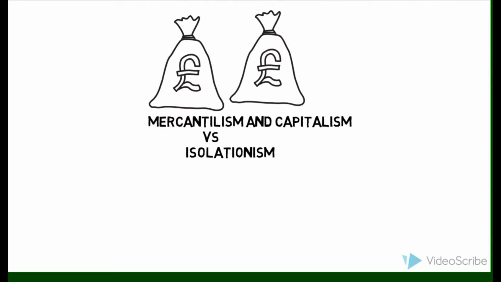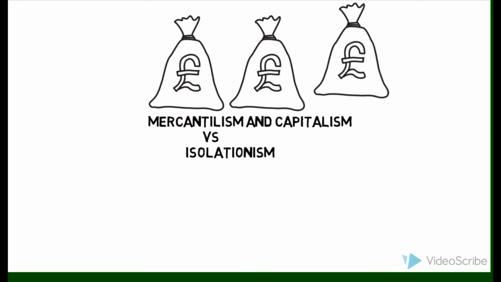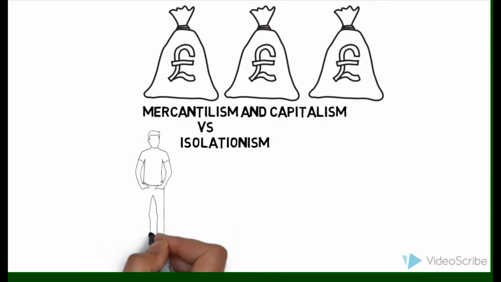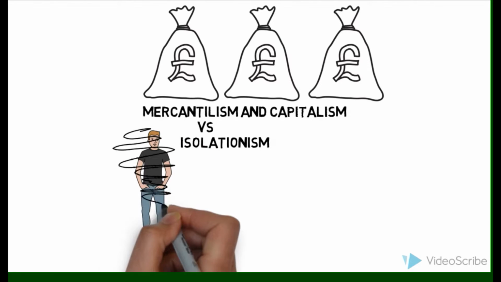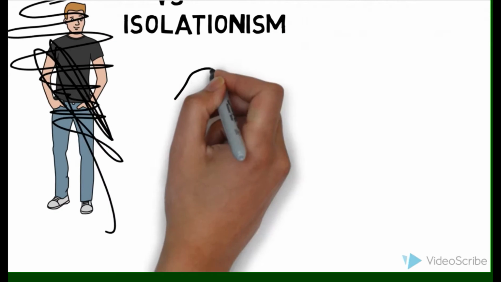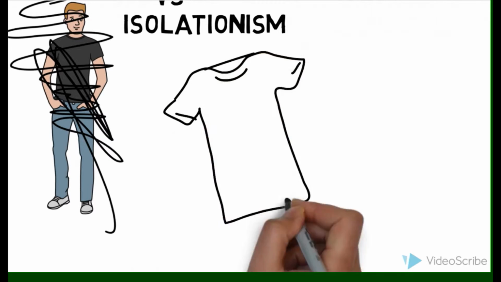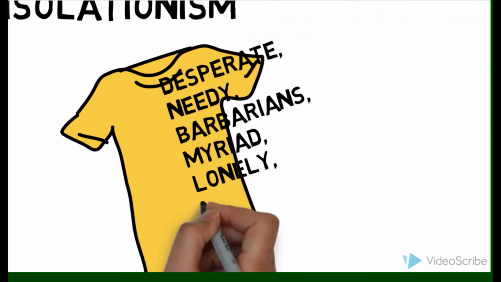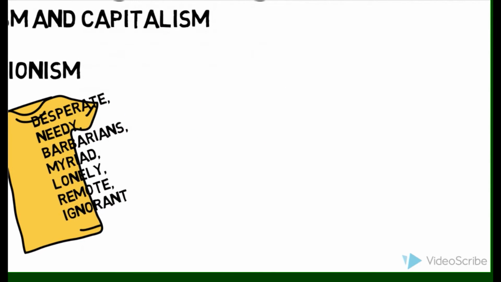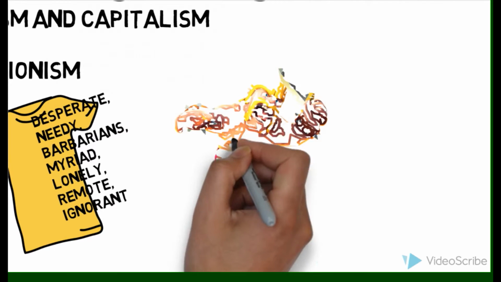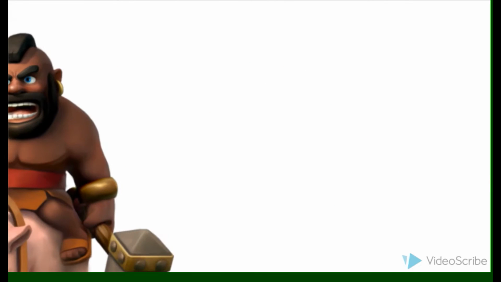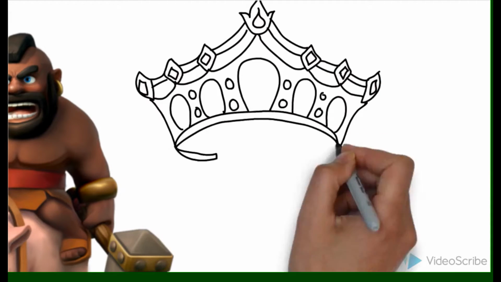The Europeans, or rather all outsiders, are viewed in this document in a derogatory manner. For example, Qianlong implied that the Europeans were desperate and needy when he said, "But as the tea, silk, and porcelain which the Celestial Empire produces are absolute necessities to European nations and to yourselves." He also called them barbarians, barbarian tribes, myriad races, lonely, remote, ignorant, etc. This viewed the Europeans in a very negative light, and probably was not to the liking of the Europeans.